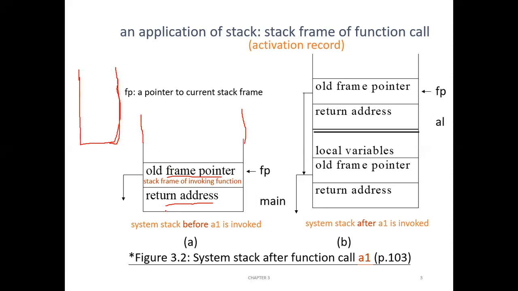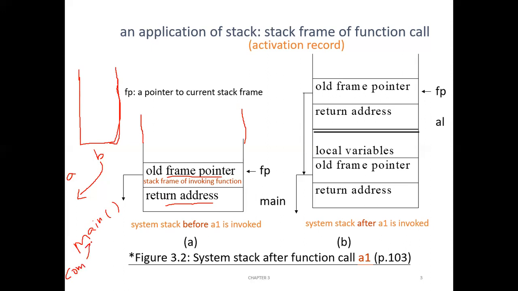And what will be its return address? Normally, if function A calls function B, then after executing function B, the control should come to the place where it was previously left in A. Now you are executing the main function. Who called the main function? The compiler has called the main function.